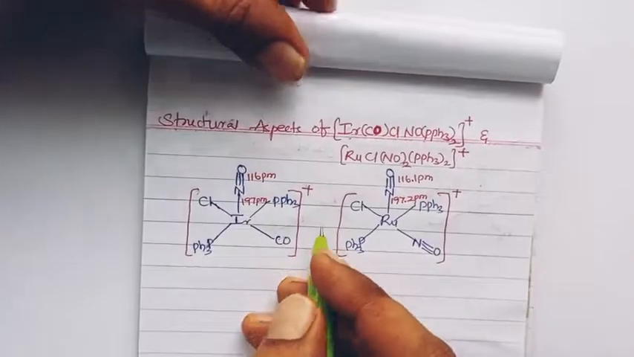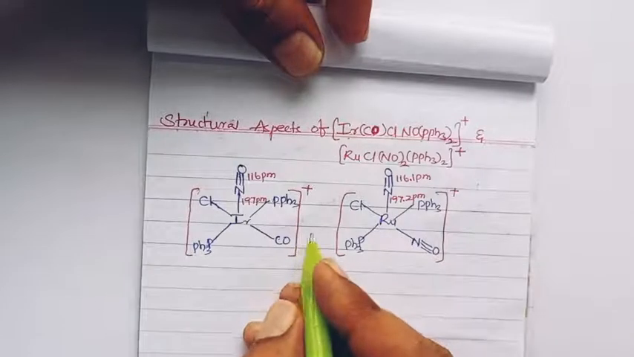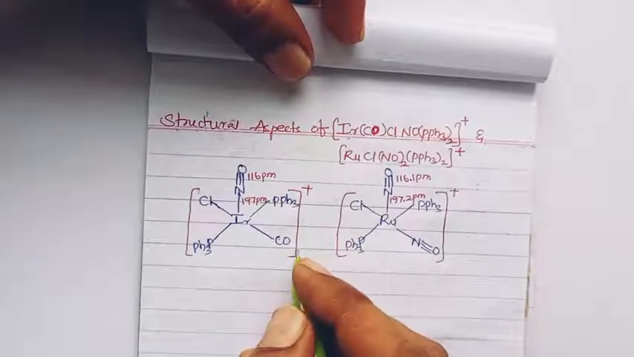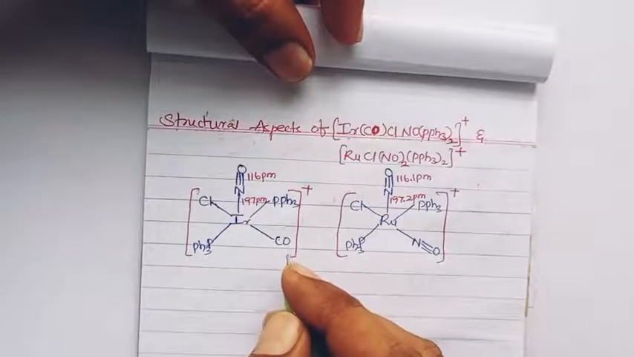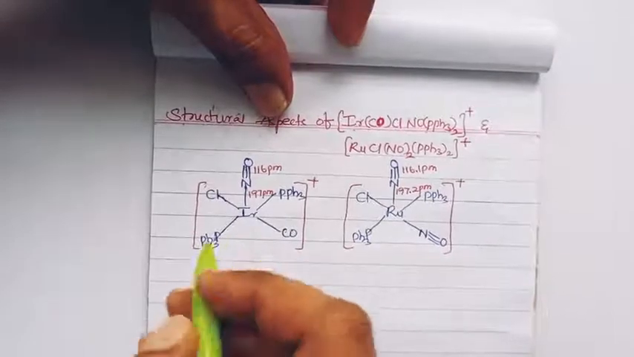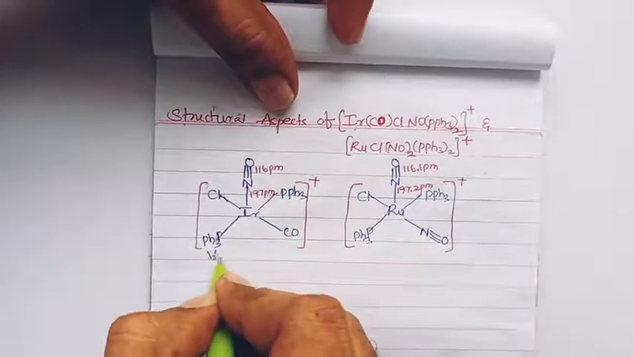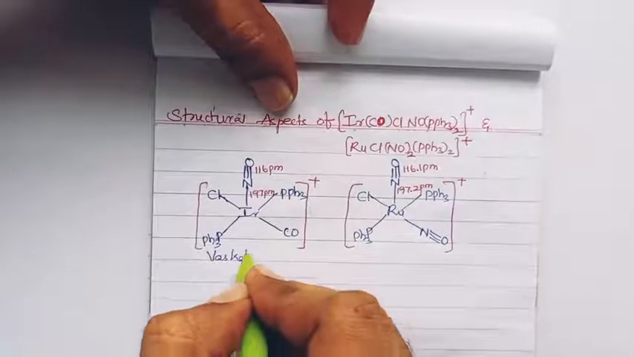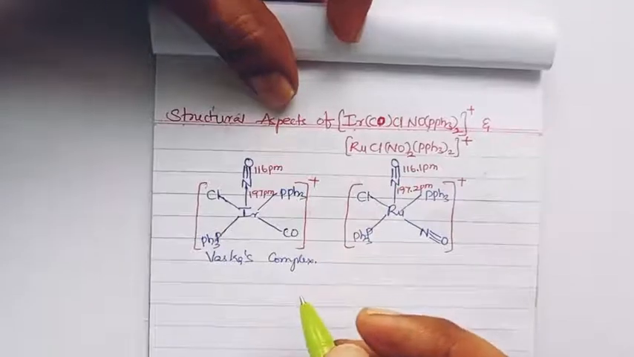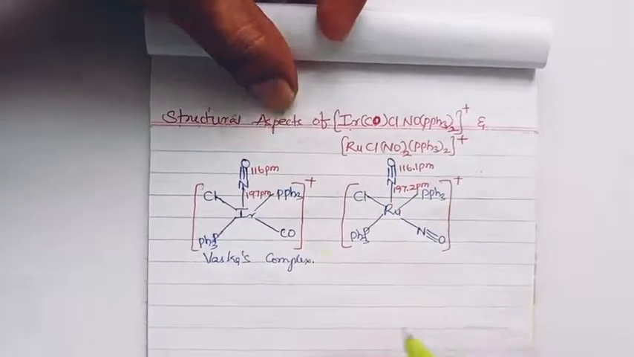Hi everyone. Today I am going to explain the structural aspects of nitrosyl complexes. Iridium and ruthenium complexes are industrially important. In this, the iridium complex is called Vaska's complex, and its similar complex is the ruthenium one.